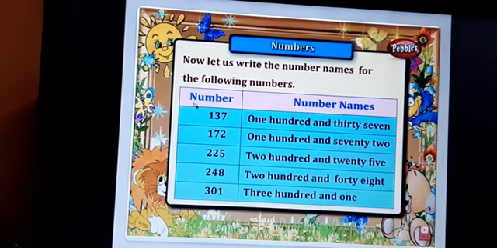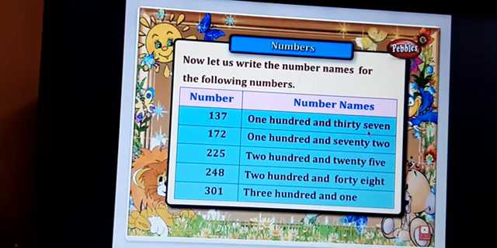Okay, children. The first number given here is 137. 1 is in hundreds place. If you go from the right, 7 is in ones place, 3 is in tens place, 1 is in hundreds place. But when you read it from left, that is 137, because 1 is in hundreds place, 3 is in tens place, 7 is in ones place. When you write the names of that number in words, you have to write the spellings of 137.